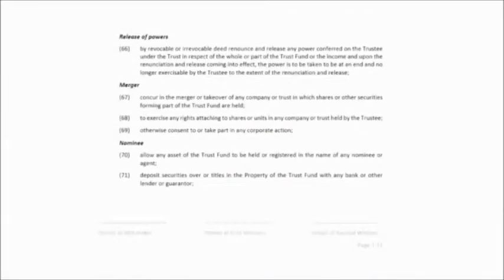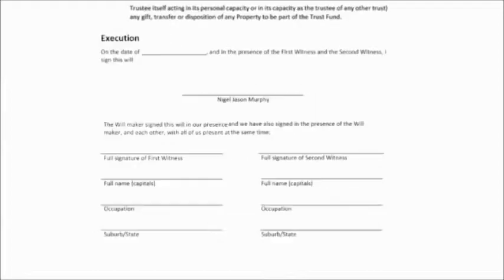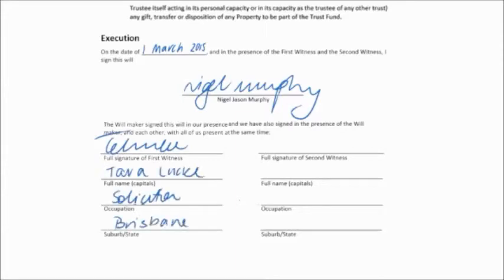The signing instructions that we send out to you will set out a step-by-step process that you absolutely must follow exactly. On the very last page, and unlike a lot of other legal documentation, you actually need to date the document on the day that you sign it and then sign with your normal full signature. Once you've completed this, the two witnesses, who must be completely unrelated to you and must be with you through the entire signing process, must sign the very last page with their normal signature and then complete all of their contact details.